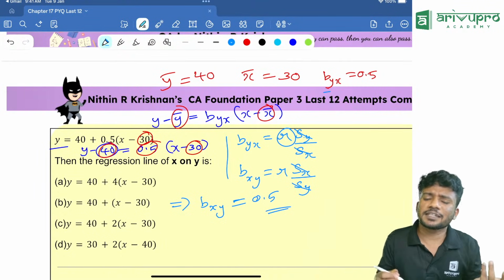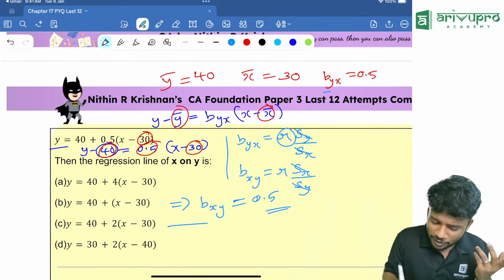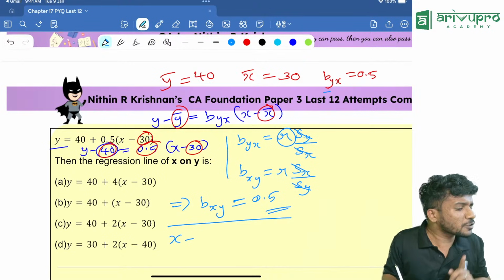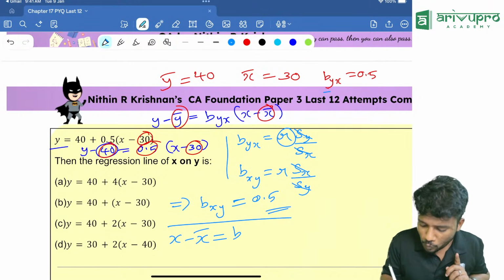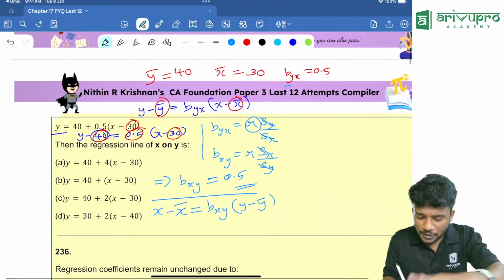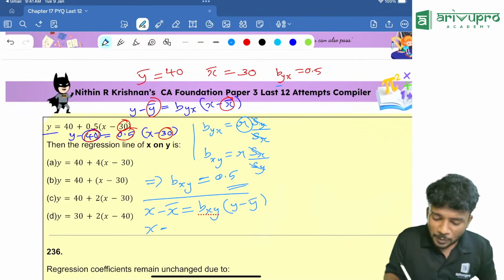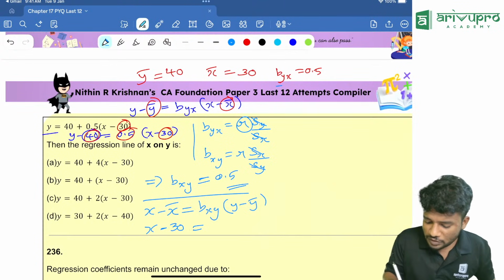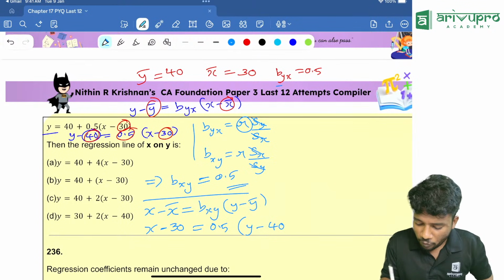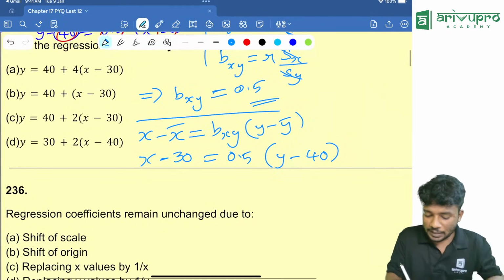So last step, we are going to write the last step. How will you find the regression line of x on y? You write the general formula, that is x minus x bar is equal to bxy into y minus y bar. Substitute things over here. X minus x bar value is 30, which is equal to 0.5 into y minus y bar value, which is 40. Now rearrange it, people.